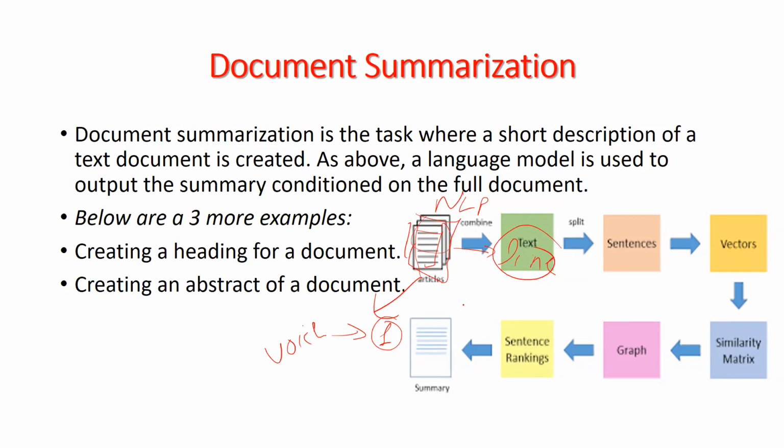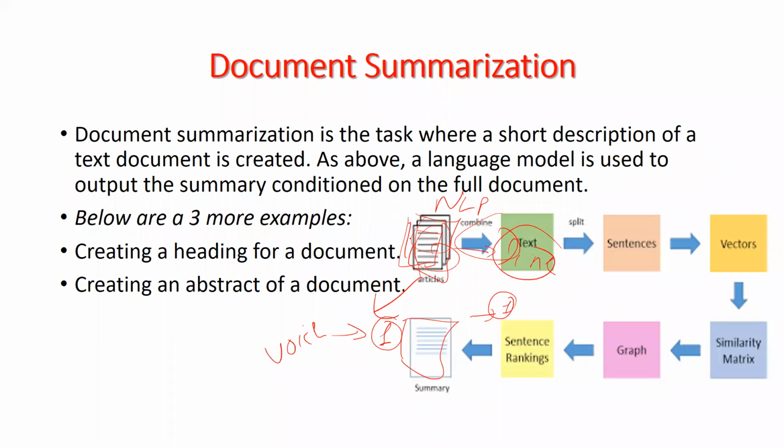Like in the given image, we have to abstract this whole document into only a single line of summarization of our data set. This is the whole document, and then we have to find only one single line of summary of this whole document. Okay, so how does it work?